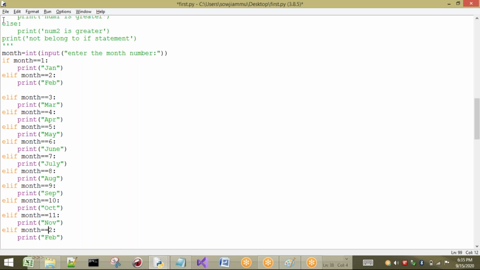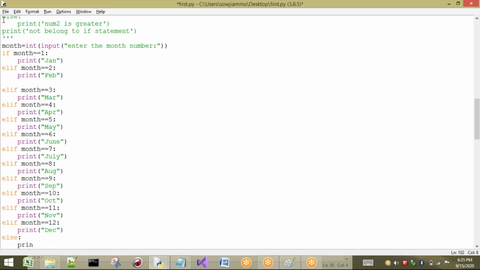Now last one is what? Elif 12 is what? December, for example. Now the case is, sir, if I am going to enter from 1 to 12, no problem. For example, unfortunately, I have typed 13. Will 13 have any month? No. So I will write some else statement. That means if any of the conditions is not true, then automatically it will come to the else case.